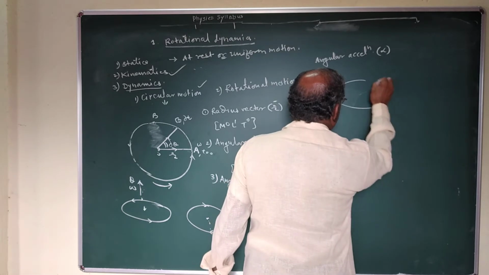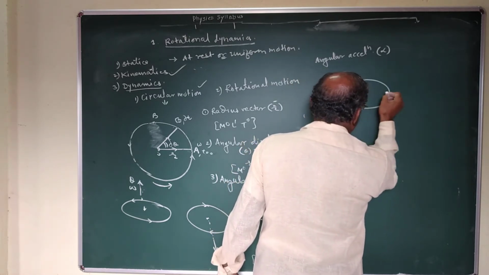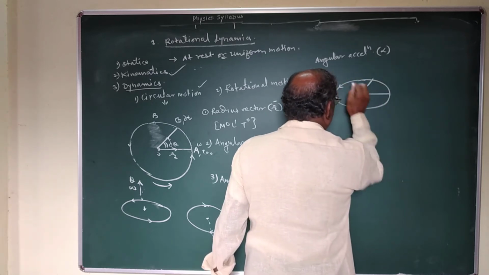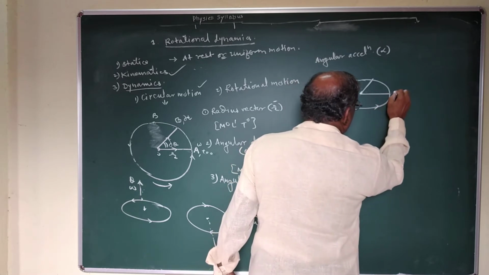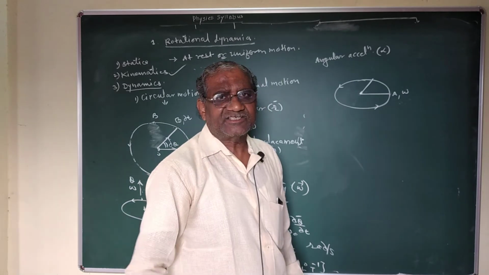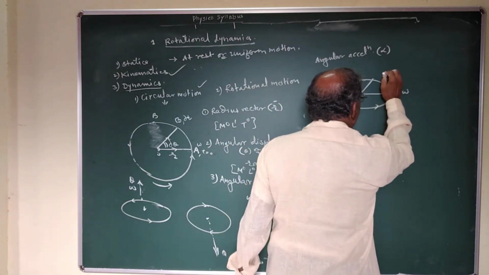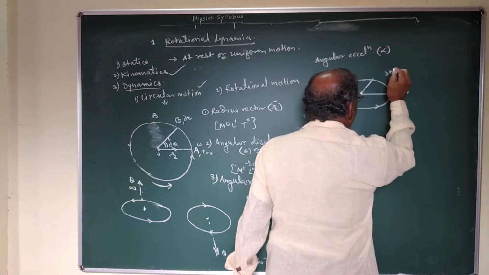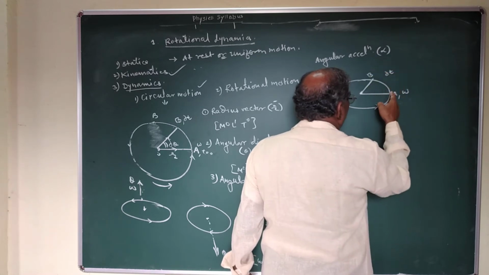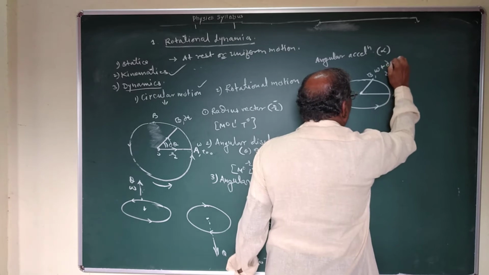So let us consider this is the motion of the particle which moves along the circle in this direction. At point A, suppose the angular speed of the particle is omega, and after delta t second the angular speed of the particle changes from A to B to omega plus delta omega.